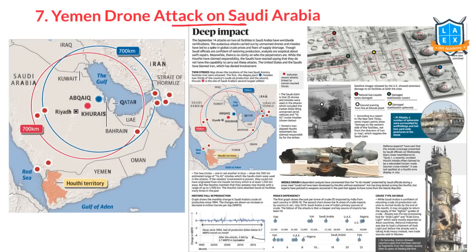Right, this is the drone attack over Saudi Arabia. There is this particular country called Yemen. Yemen has a boundary with the Red Sea and the Gulf of Aden. In Yemen, civil war is going on. In this context, there is this rebel group called the Houthi rebels. These people said we have launched this particular drone which has caused the damage in Saudi Arabia.